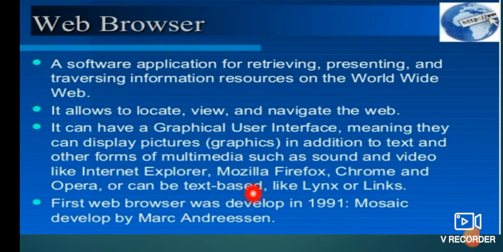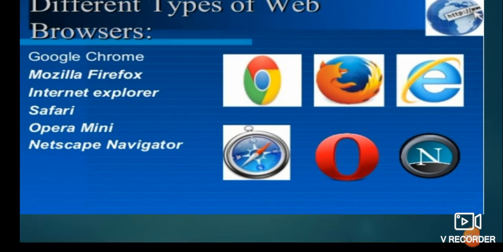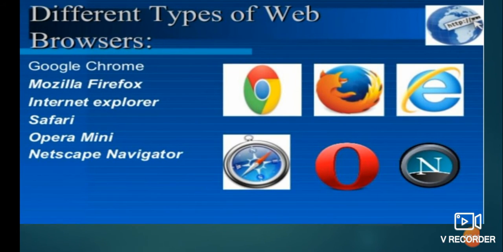The first web browser was developed in the year 1991. Mosaic, developed by Mark Anderson. So the name of the first web browser was Mosaic. In the year 1991 it was developed. Okay, so a few examples of web browsers are shown here.